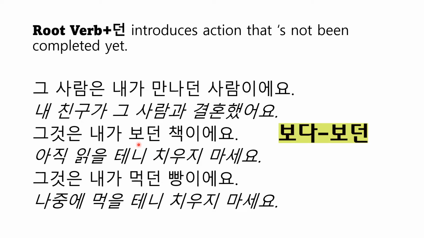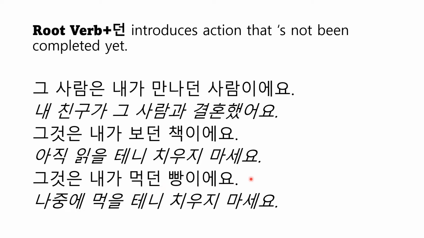So this is again root verb and 던. This also shows an action that's not completed. This is the book I read, but I didn't finish it yet, so don't take it away. Leave it there. 아직 읽을 테니 치우지 마세요. I will still read it, therefore don't take it away.